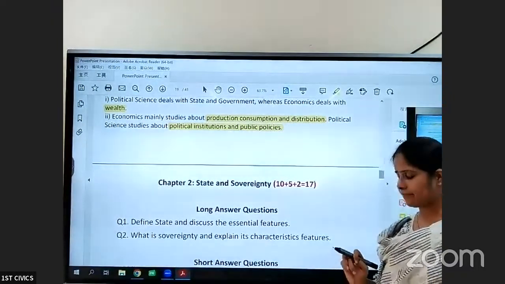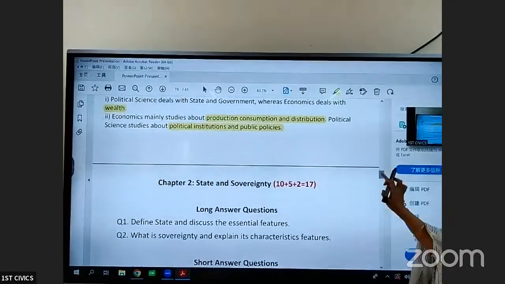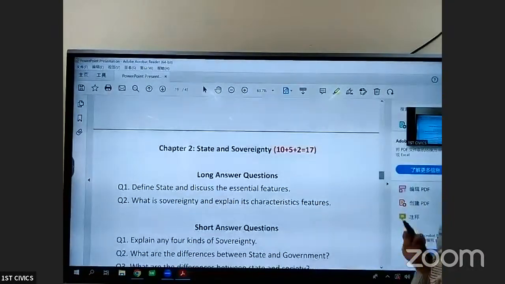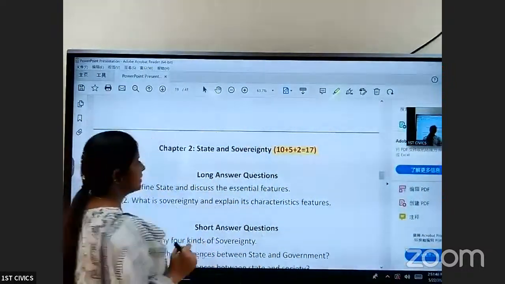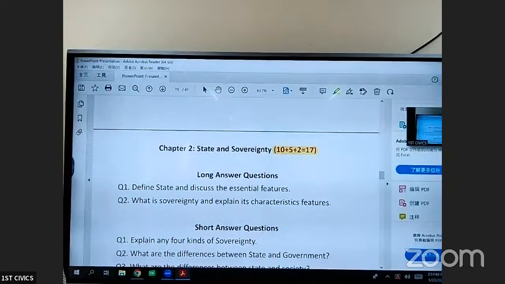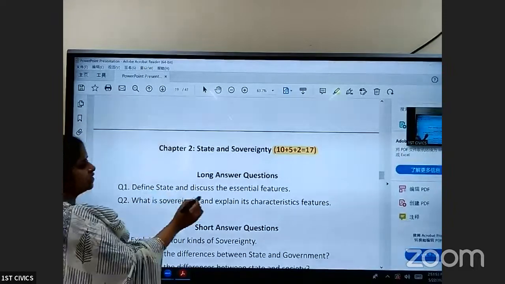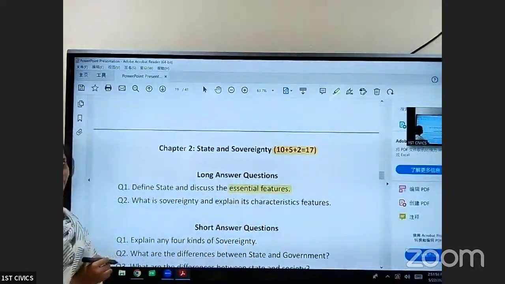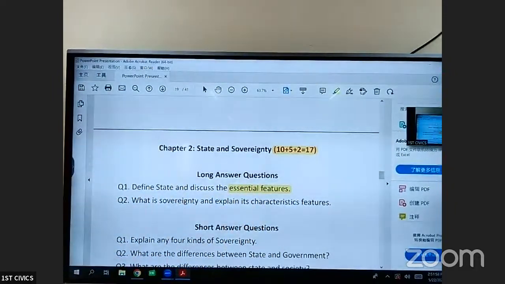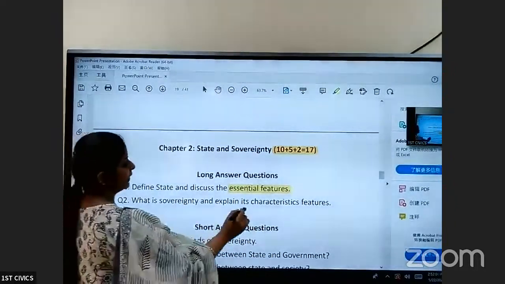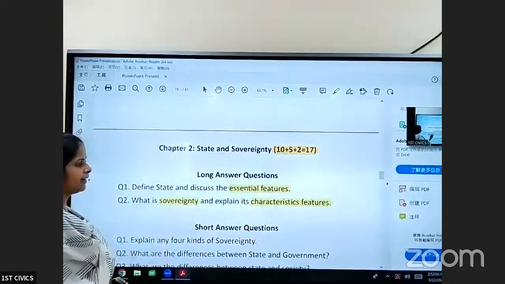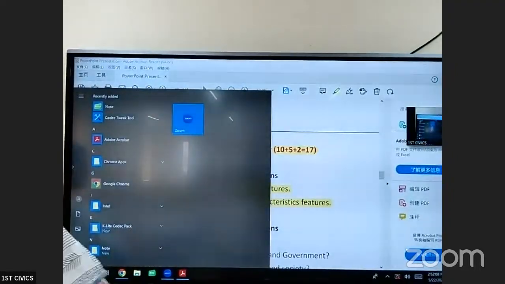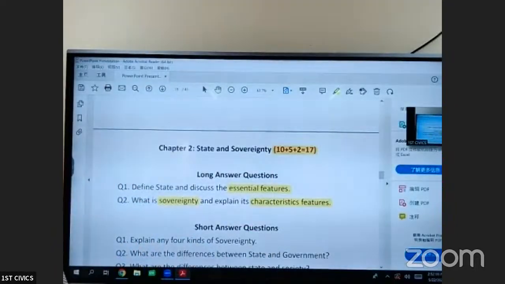Then coming to the second chapter, state and sovereignty. The weightage for this chapter is 17 marks. You will get 1 LAQ, 1 SAQ, and 1 VSAQ. So what are the important questions in this chapter? Mostly the essential features of the state are asked. This is one of the most important questions. And another is the characteristic features of sovereignty.